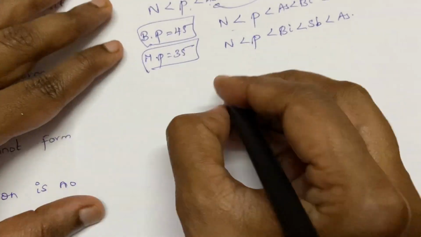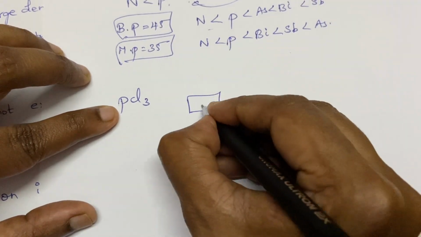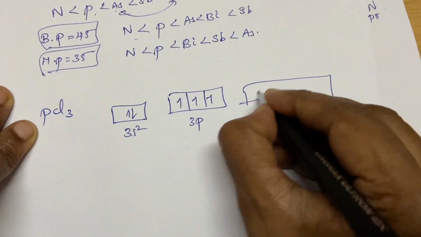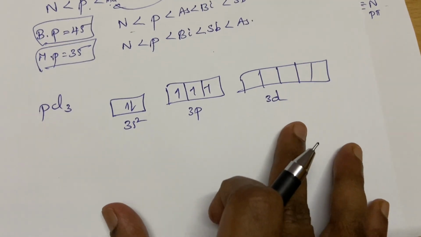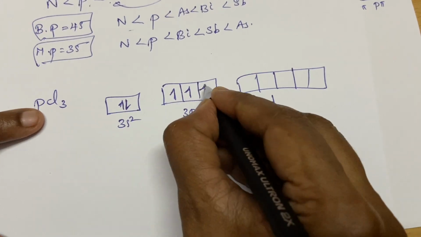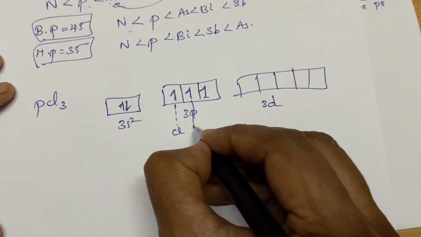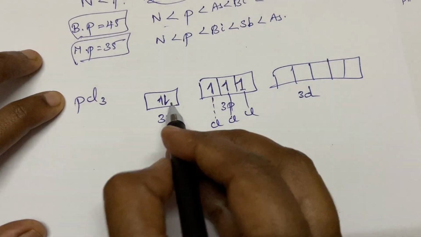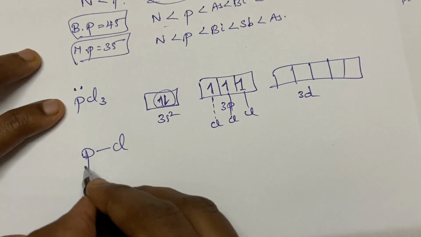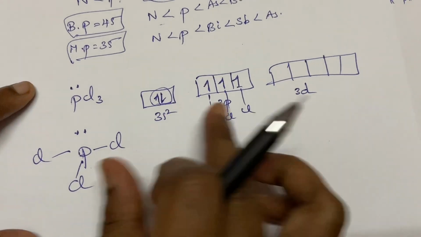What does it mean? See, for example, in PCl3, how has this bond been formed? Here, this is 3s2. So here are 3 p orbitals, and vacant rooms are there, 3 d orbitals. Even though we don't have electrons, these rooms are available. So what happens in PCl3? The unpaired electrons decide how many bonds are going to form. So here one chlorine, another chlorine. This lone pair will stay on the phosphorus itself. So the phosphorus has made a bond with 3 chlorine atoms with the lone pair intact. So this is the structure of PCl3.